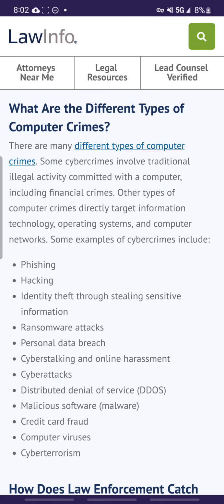Now let's get into the types of computer crimes. What are the different types of computer crimes? There are many different types. Some cyber crimes involve traditional illegal activity committed with a computer, including financial crimes. Other types of computer crimes directly target information technology, operating systems, and computer networks. Some examples of cyber crimes include phishing, hacking, identity theft through stealing sensitive information, ransomware attacks, personal data breach, cyber stalking, and online harassment. Well, that applies.